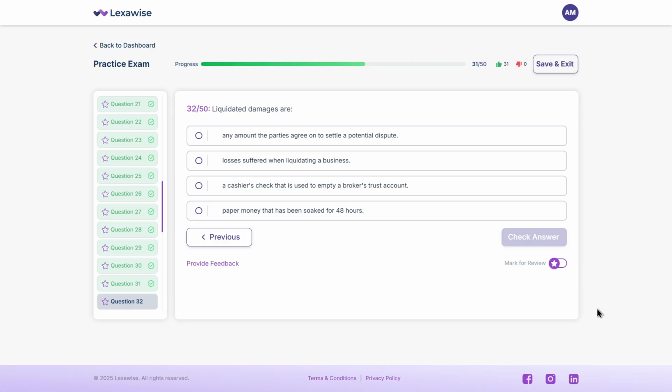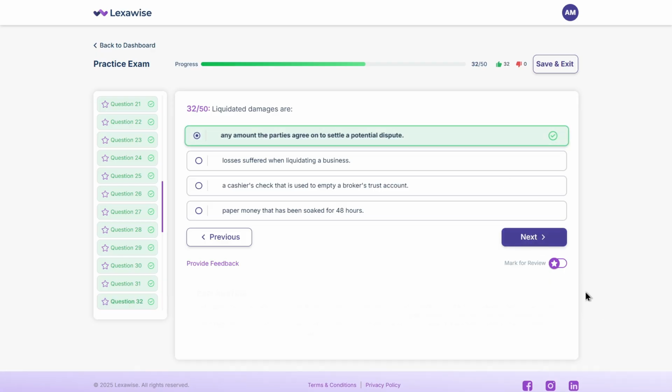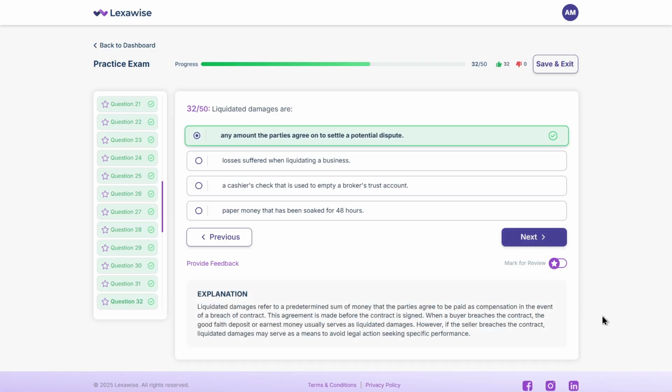The answer is A. Any amount the parties agree on to settle a potential dispute. In real estate, earnest money often acts as liquidated damages if a buyer breaches the contract. Let's look at this one.